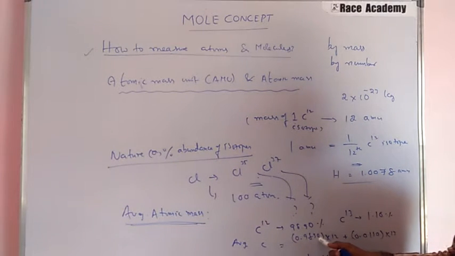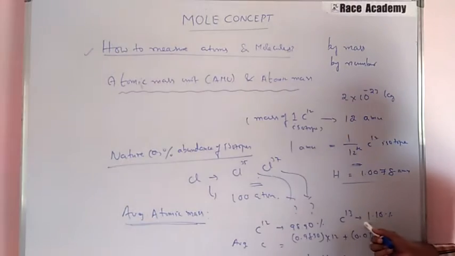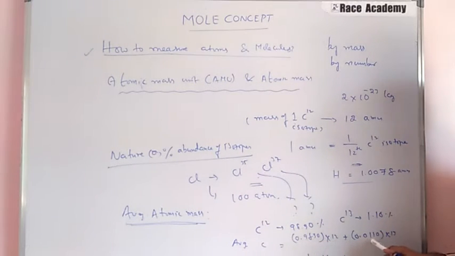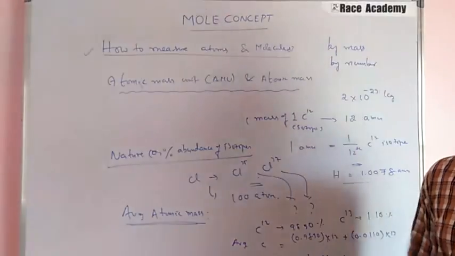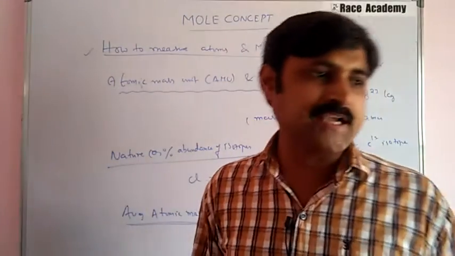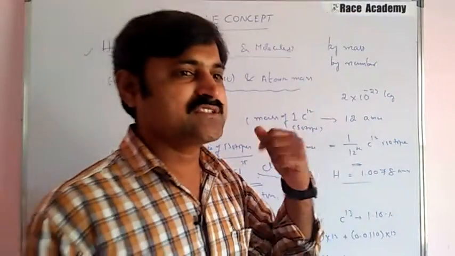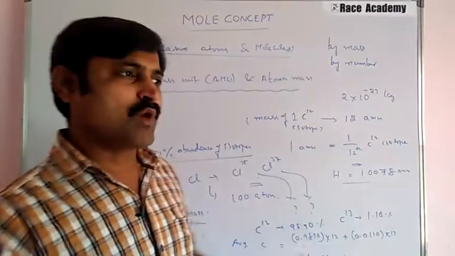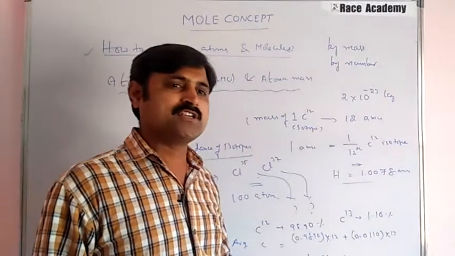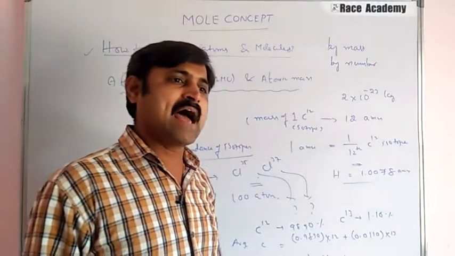In the same way, the other percentage, 1.10 for carbon 13, becomes 0.0110 because 1.10 by 100 is 0.0110. These are what we have used in the average atomic mass calculation. It is important to understand that when we say the atomic mass of carbon is 12.01 atomic mass units, we are referring to the average value.